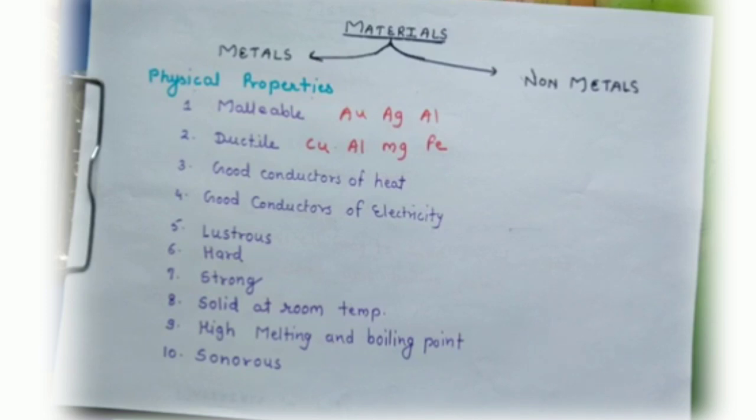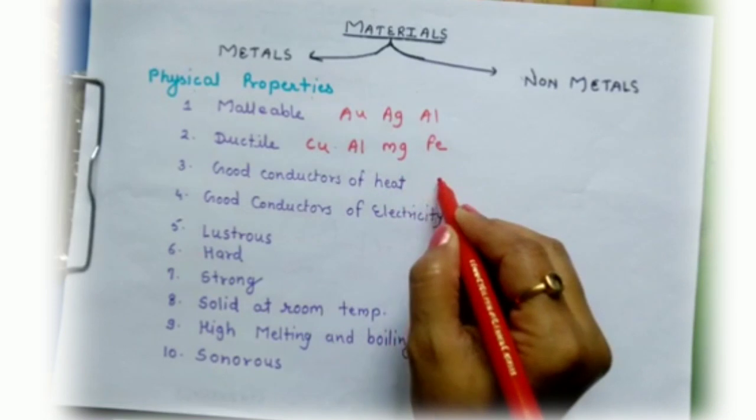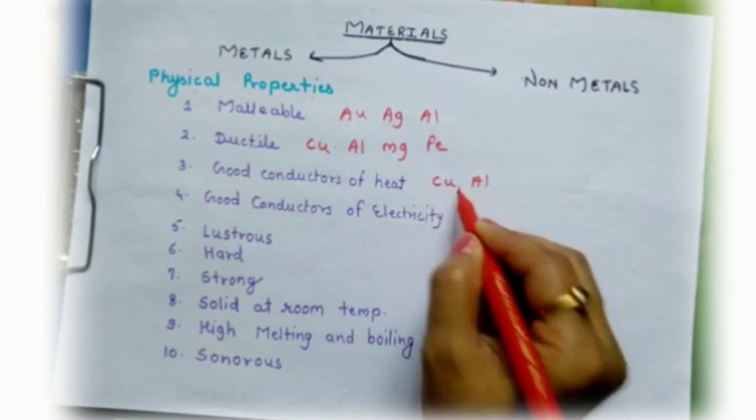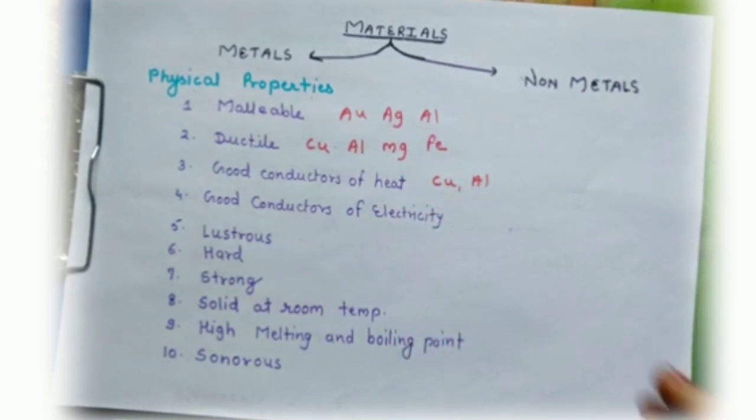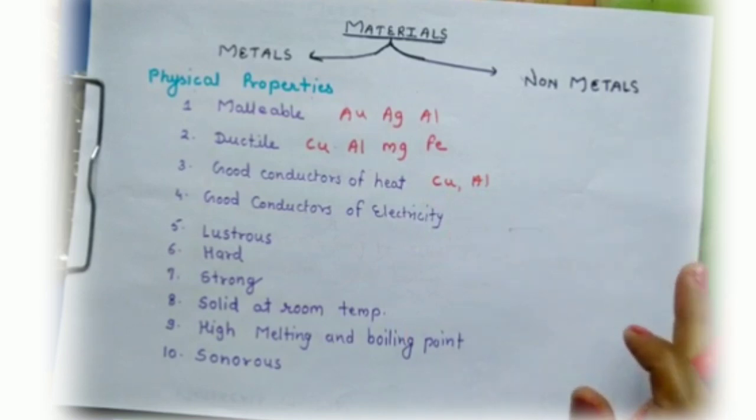Now we are going to the third property of metal, that is good conductor of heat. By saying that metals are good conductors of heat, we mean that metals allow heat to pass through them easily. The cooking utensils and water boilers are usually made of copper and aluminium, because they are very good conductors of heat.